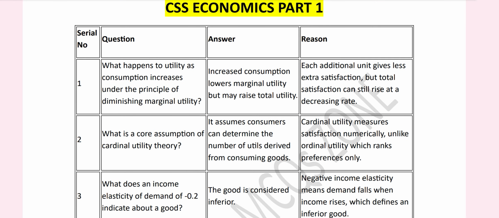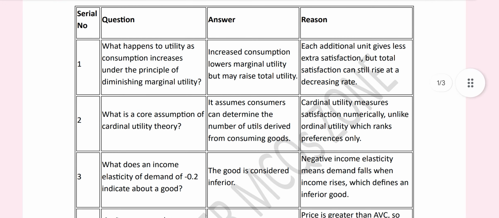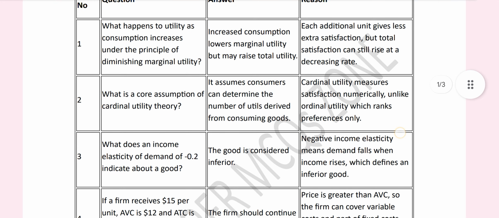Question 1: what happens to utility as consumption increases under the principle of diminishing marginal utility? Right answer is increased consumption lowers marginal utility but may raise total utility, because each additional unit gives less extra satisfaction but total satisfaction can still rise at a decreasing rate.